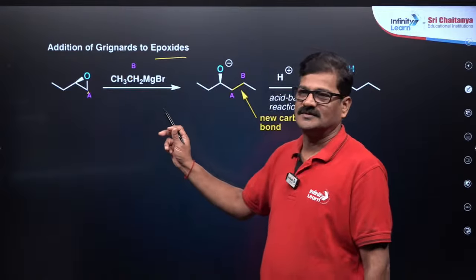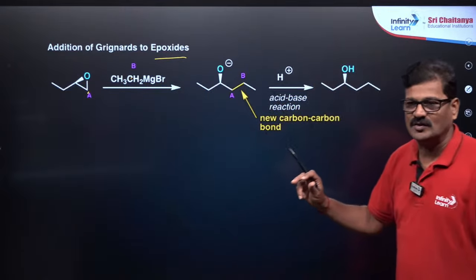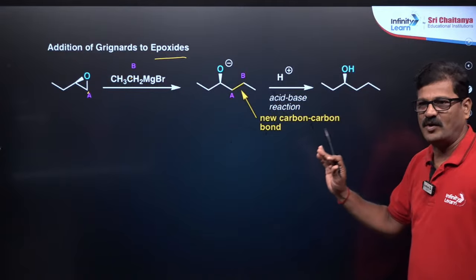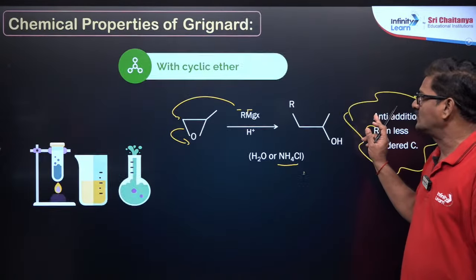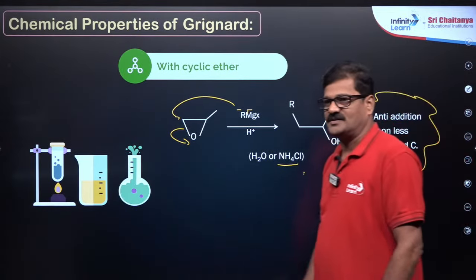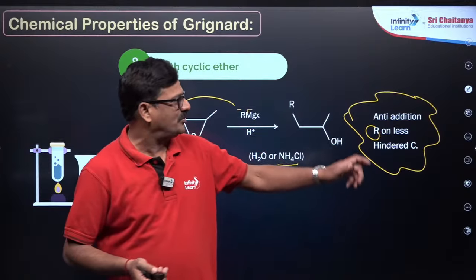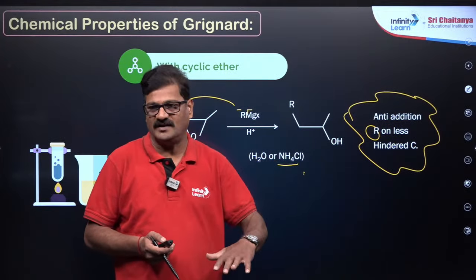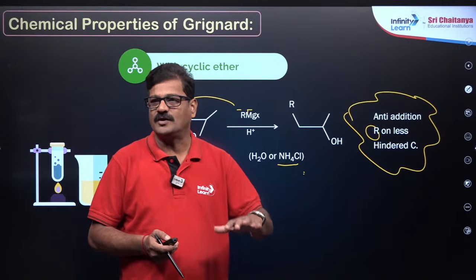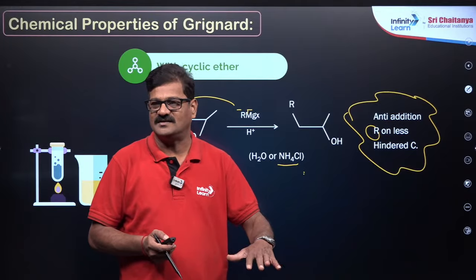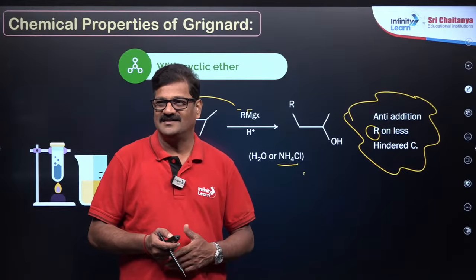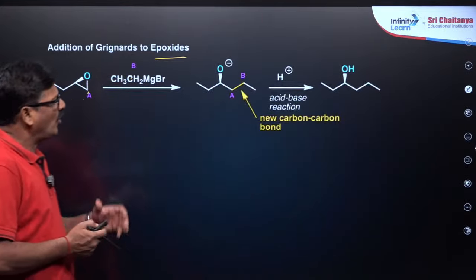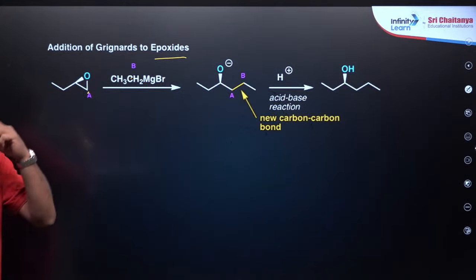Any doubt? So what is the trick to solve this kind of epoxide cleavage? This is your trick, beta. Anti-addition, and the alkyl group of the Grignard reagent is going to attack on the less hindered side. It is going to attack at the less hindered side. Understood? Right beta. And moving ahead, I want to ask one more question, are you ready?